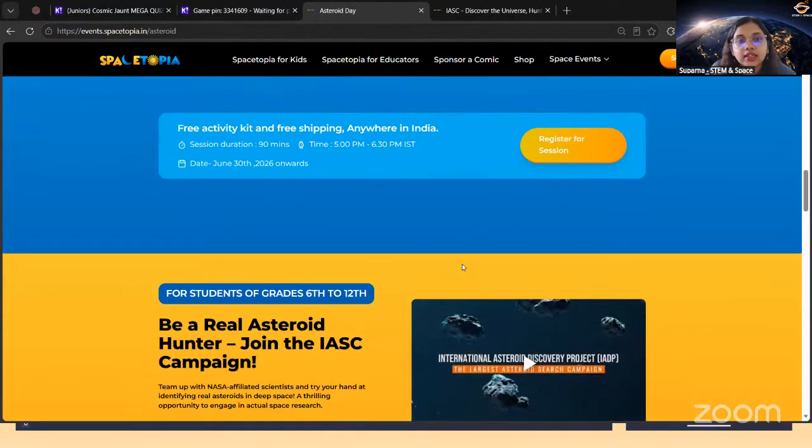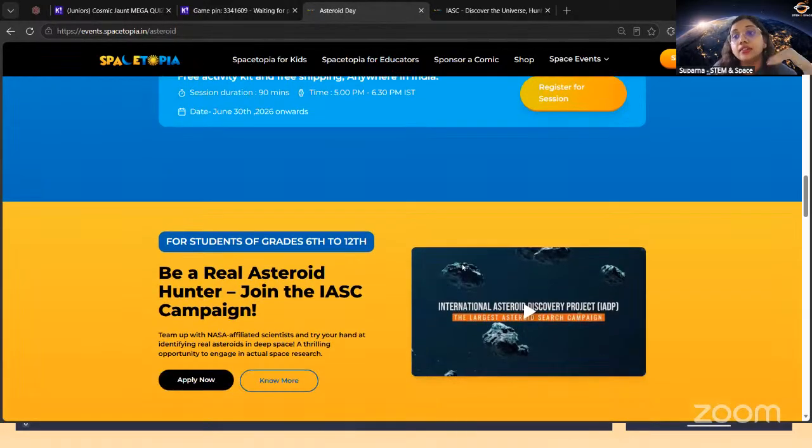And if the child is above grade 6, that means a child in grade 6 to 12, then you have another very interesting session, which is called the International Asteroid Search Campaign. This is an international campaign where we will be searching for real asteroids. In this session, we will get real astronomical data, and students will be able to process this data and find new asteroids. And if they find a new asteroid, they will get to name it. Okay, so this is a very wonderful program.